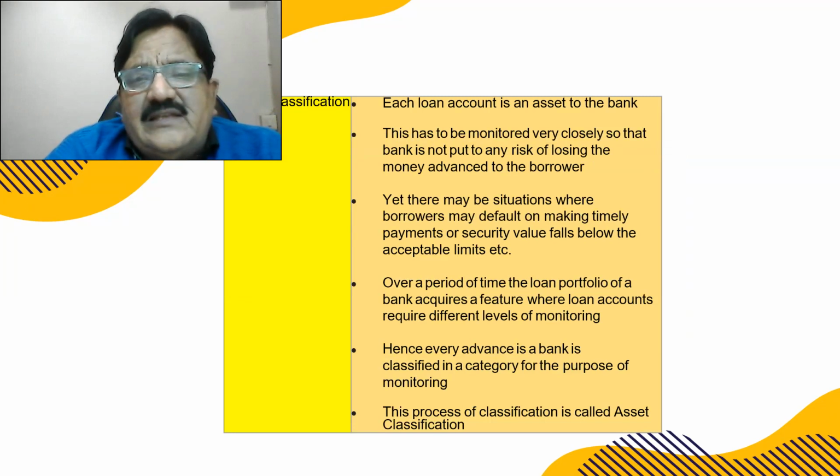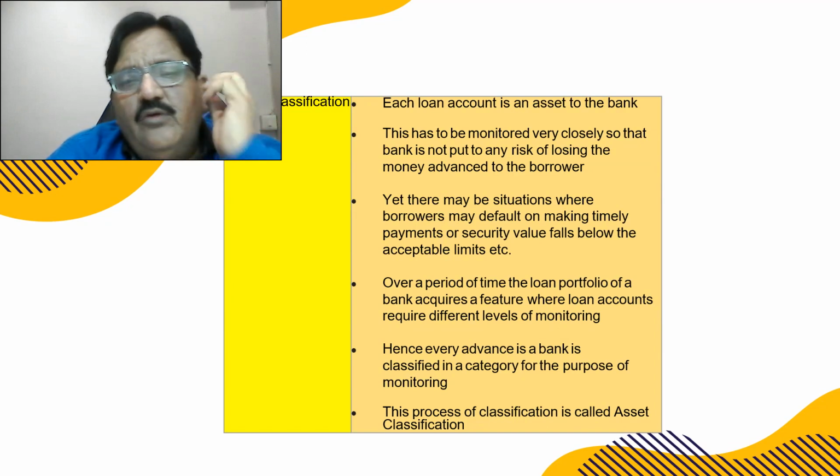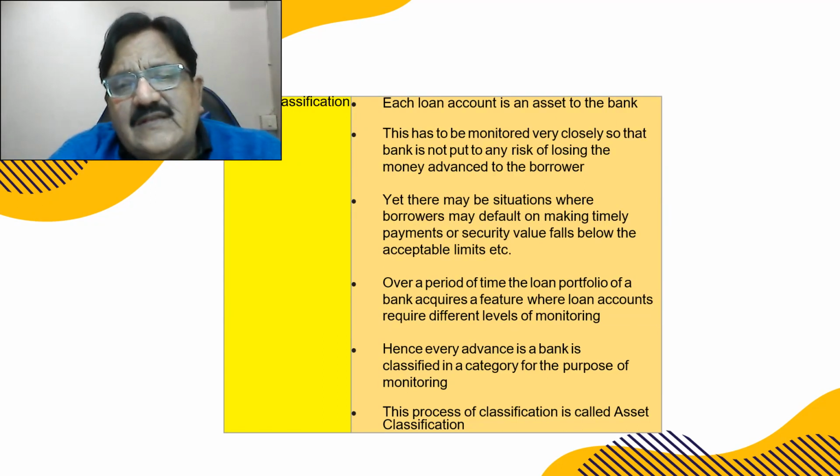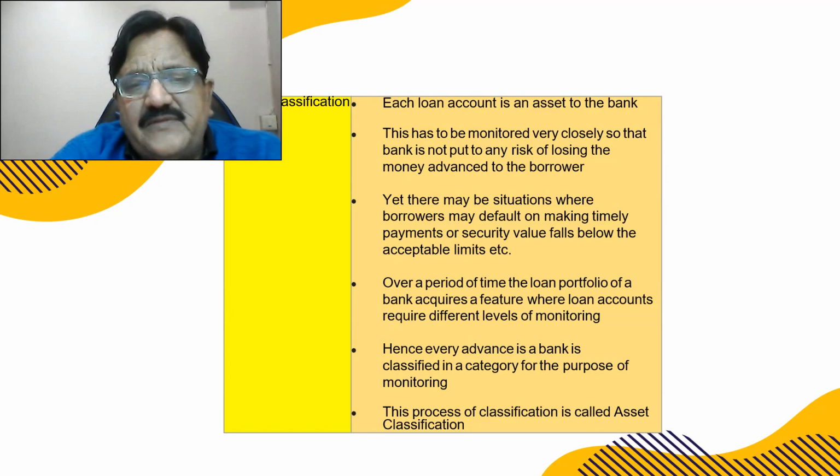Now there is asset classification. If the EMI is coming in on time, we call it asset classification standard. There may be situations where borrowers may default on making timely payments as security value falls below the accepted limits. Over a period of time, the bank's loan portfolio acquires a feature where loan accounts require different levels of monitoring. Hence, every advance in a bank is classified into a category for the purpose of monitoring, right?